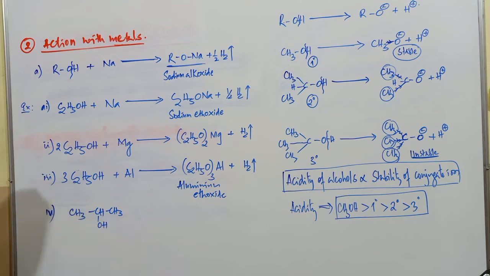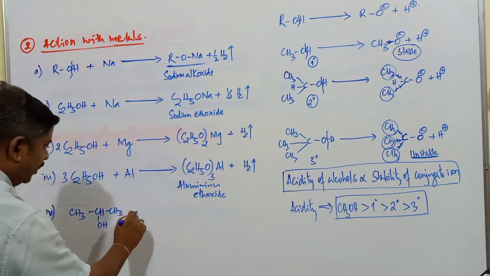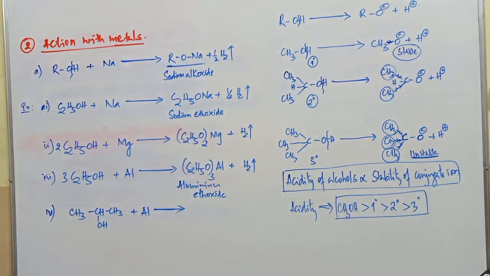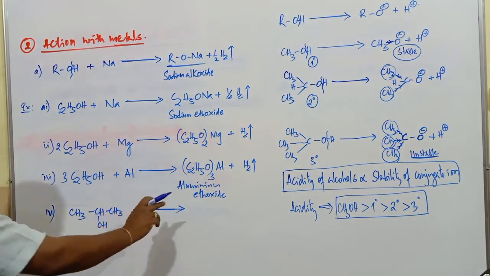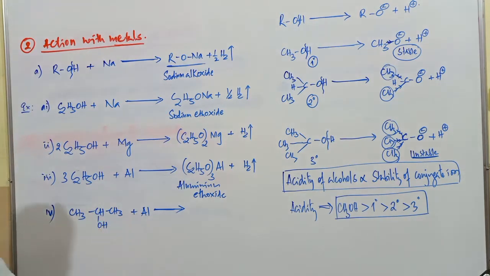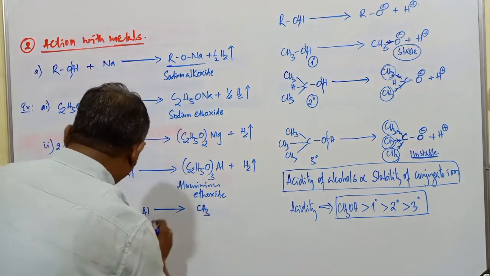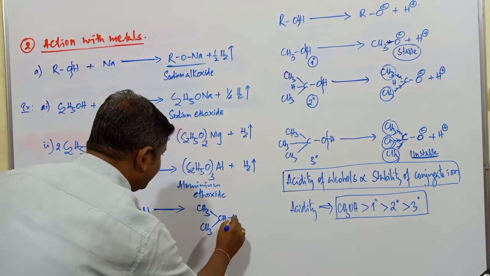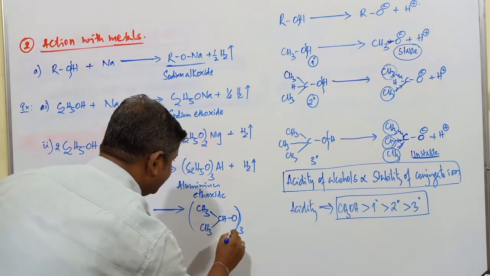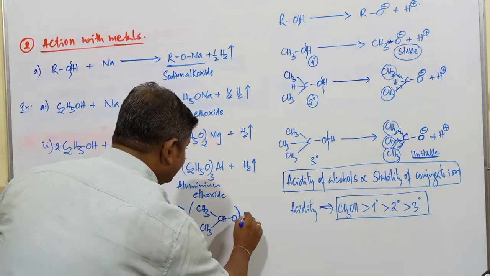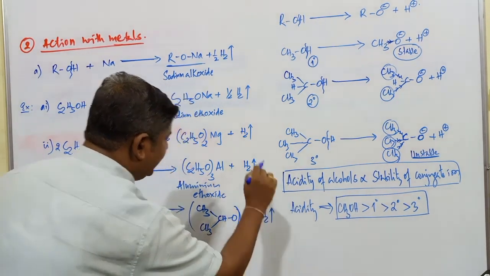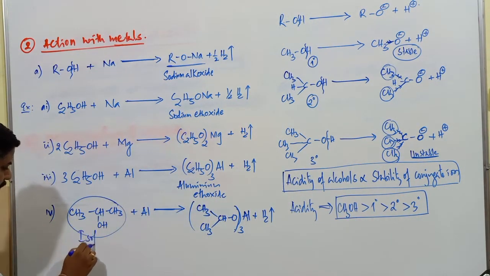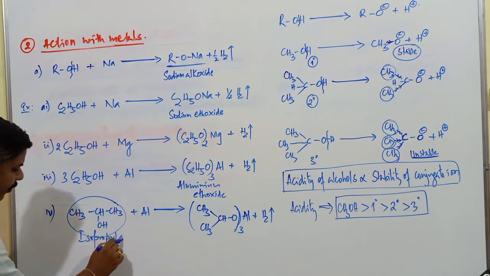Next reaction if you consider, this is CH3, this is CH, it is CH3, this one is OH. What's the name of this one? Isopropyl alcohol. When the same alcohol is treated with aluminium metal, what is the compound obtained in this case? Aluminium is a trivalent metal. Again here I write CH3, next one it is CH, this is CH3, next one this is O. It is taken 3 times. Next one it is Al plus again hydrogen gas. What is the name of this alcohol? Isopropyl alcohol commonly.